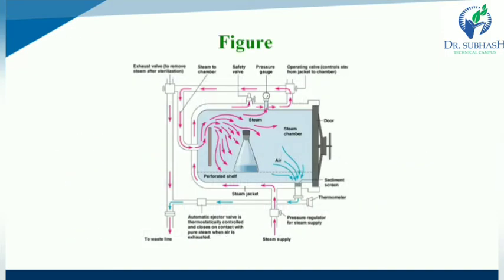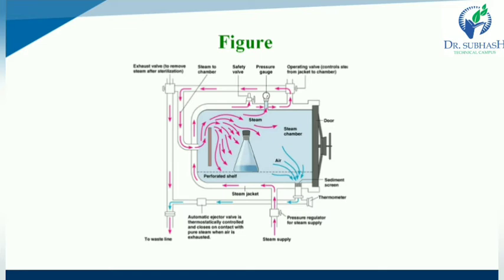That is the figure of an autoclave, and how it works. First one is steam supply. Steam supplied from the bottom of the part, and a pressure regulator is applied for the steam supply. Next one is the thermometer. A thermometer is present, and in the above portion a steam chamber is available.